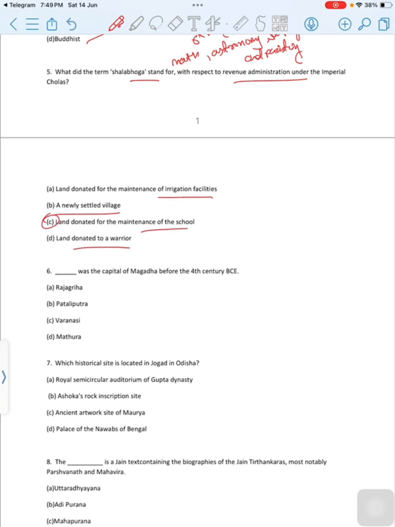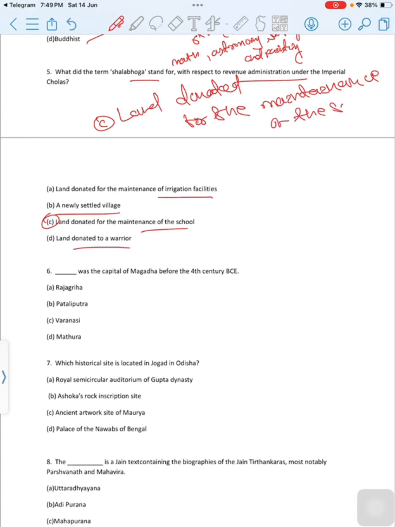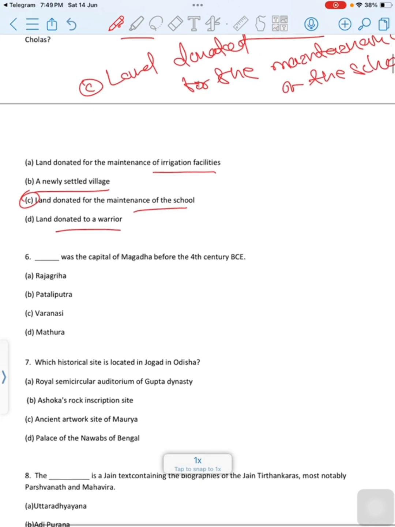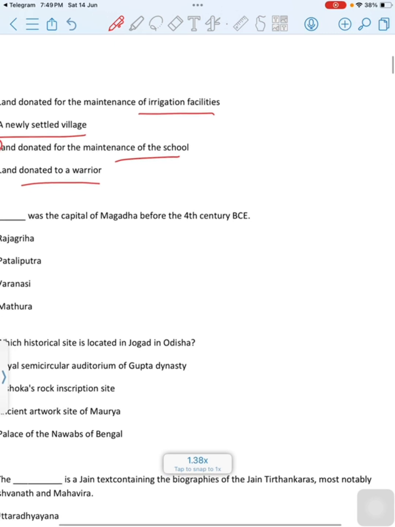Then correct option is option C. Salabhoga stands for land donated for the maintenance of the school.